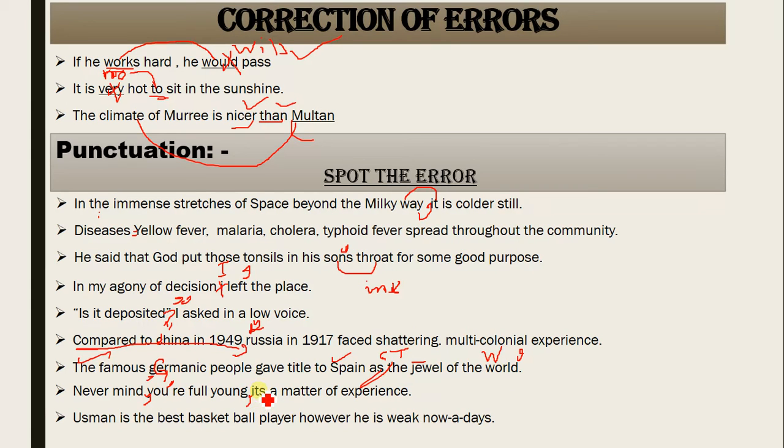It means that this talks about possession. For example, there is a dog, and we are talking about it: I have seen its tail, or I have a pen with me, its cap is blue. This shows possession, that this tail is of the dog, or this cap is of this pen. But it is wrong. We are not talking about any possession here. We need to put an apostrophe here. Again, we need to go for contraction.